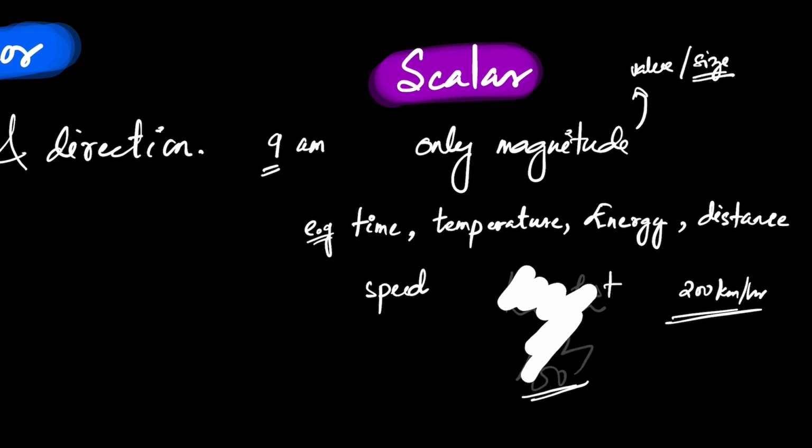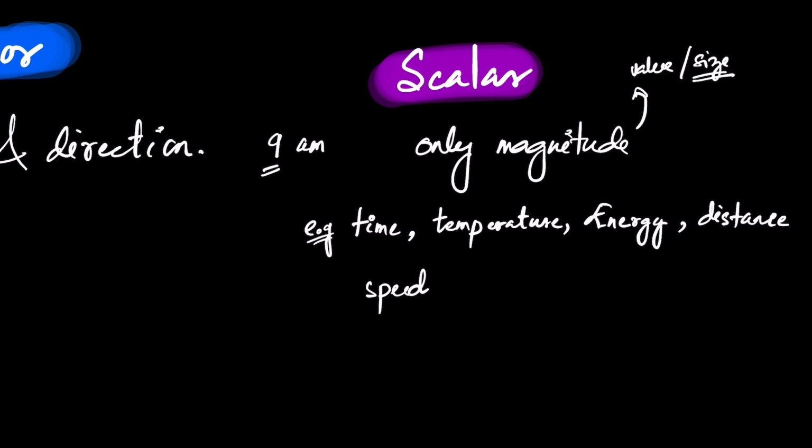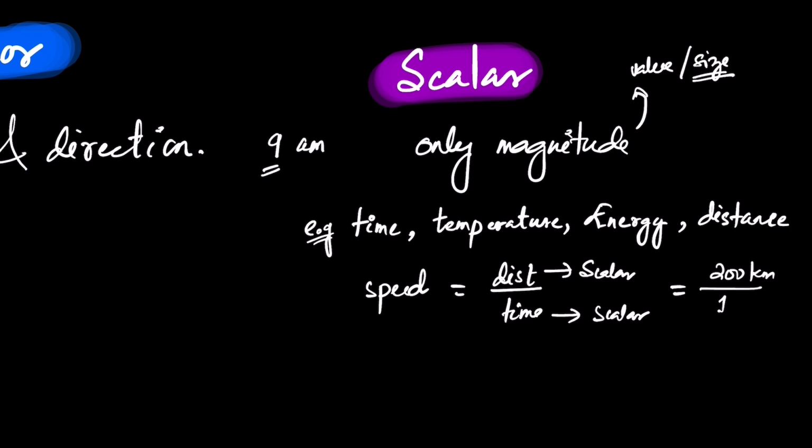Speed is equal to distance by time. So distance is a scalar. It has no direction. Time is also a scalar. It has no direction. For example, if something can go 200 kilometers in 1 hour, you get this as 200 kilometers per hour.